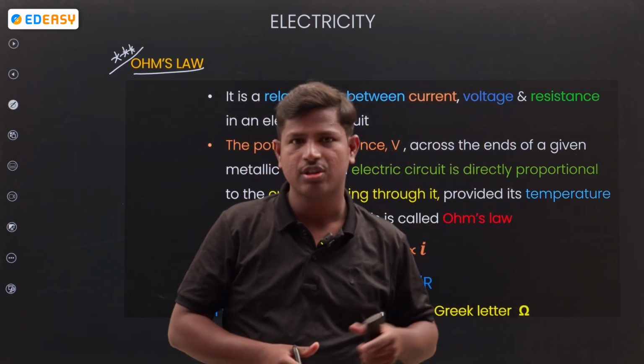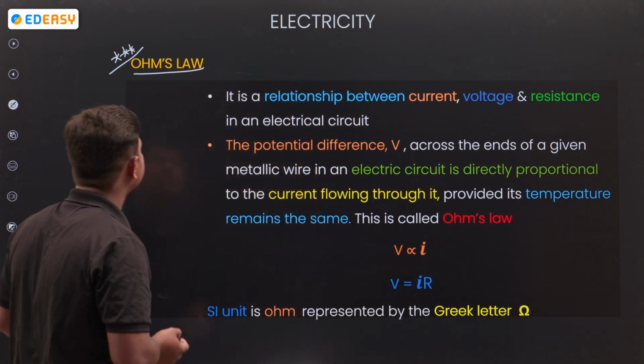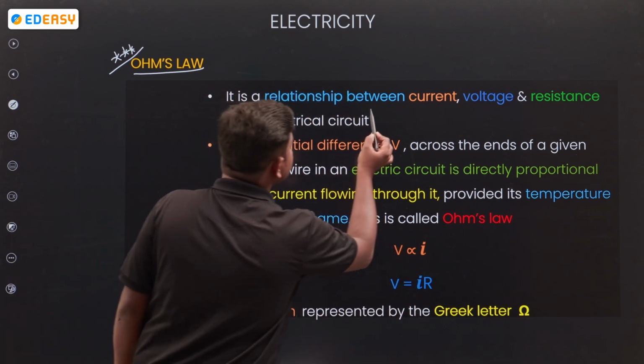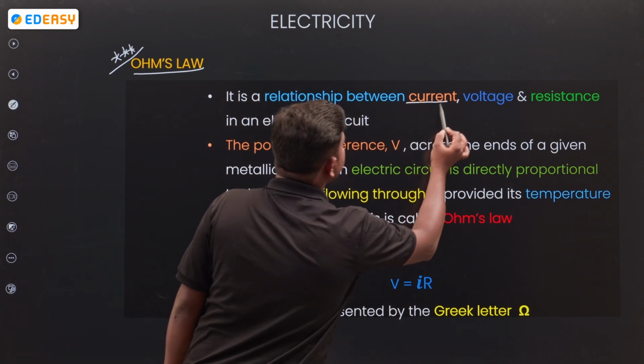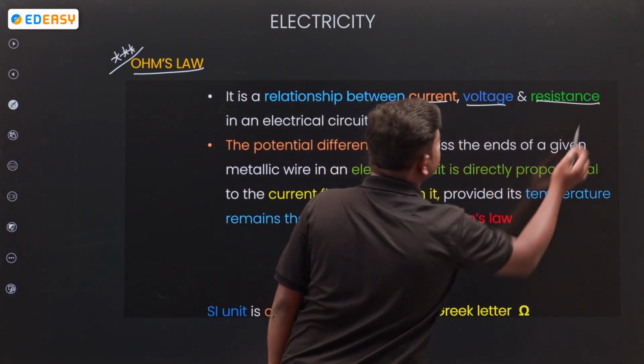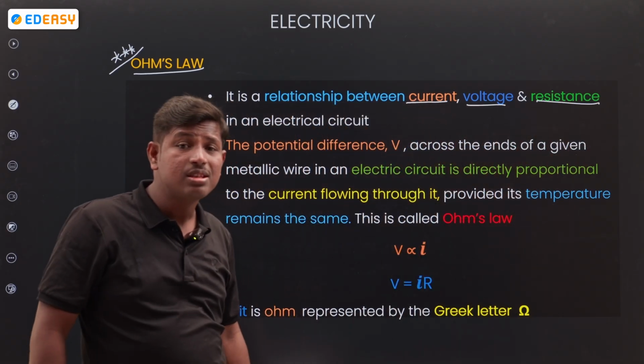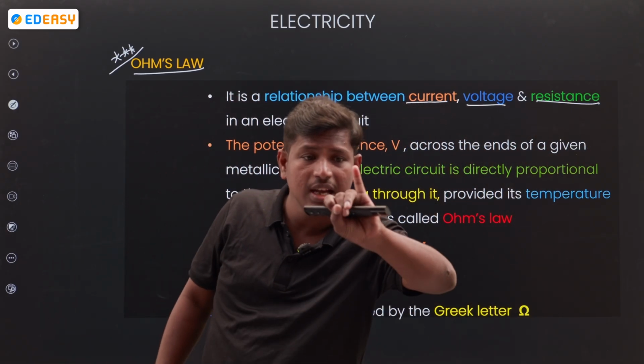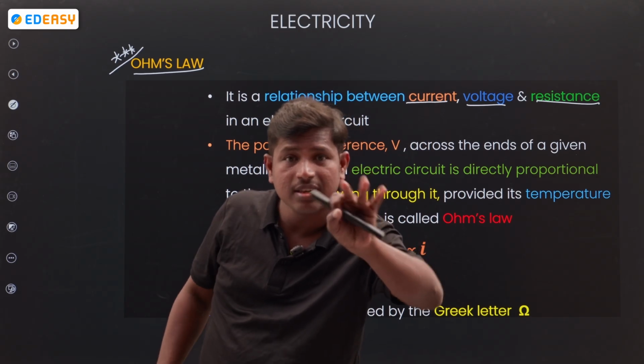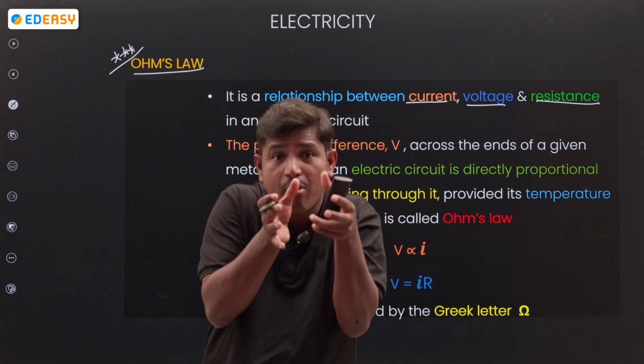Okay, can we start Ohm's law? Yes. See, what is Ohm's law? It is the relation between current, voltage, and resistance. How many variables are there? Three variables: current, voltage, resistance. The relation among these three.